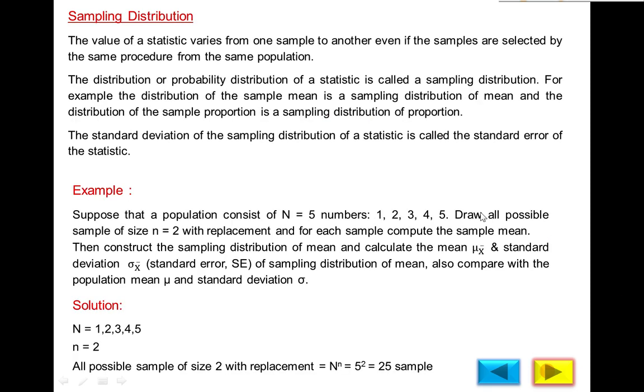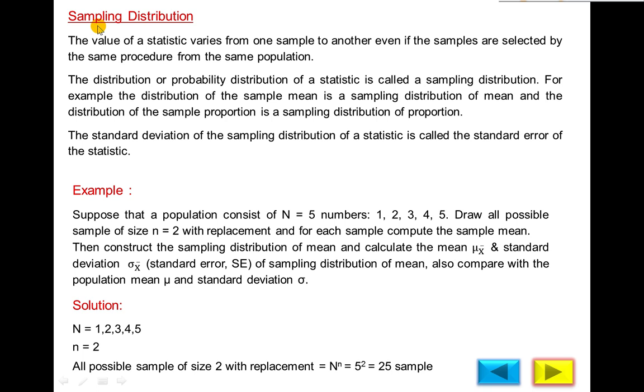Now next definition, sampling distribution. Before sampling distribution, you have done two different types of distribution. Number one, frequency distribution, number two, probability distribution. As you know, in frequency distribution, we distribute the frequencies or observations and then analyze the data. We calculate the mean, standard deviation, etc. In probability distribution, we distribute the probability according to the random variable x, and then we also calculate the mean, standard deviation, etc. For the mean, we use the mathematical expectation you have done in probability, E(x).